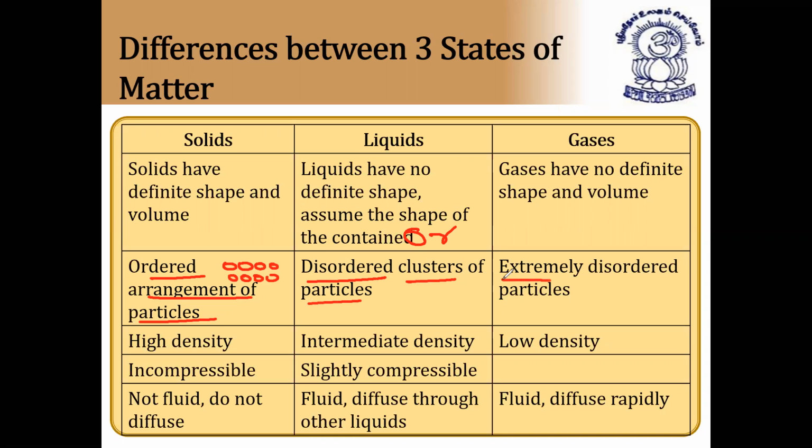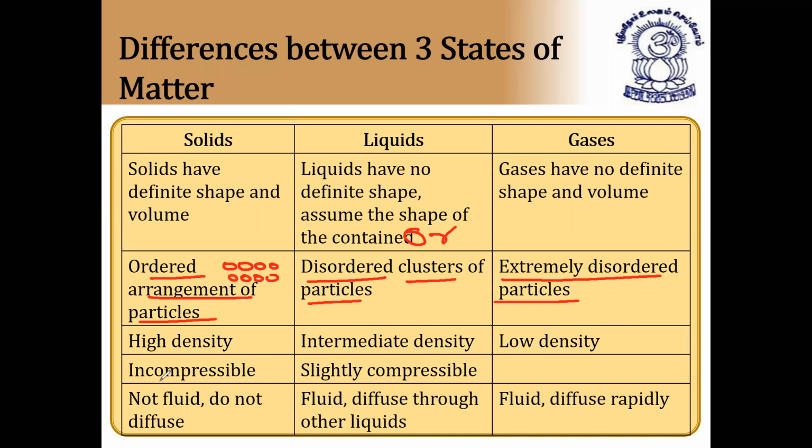And extremely disordered particles with no order are nothing but gases. Solids have high density, liquids have intermediate density, and gases have very low density.